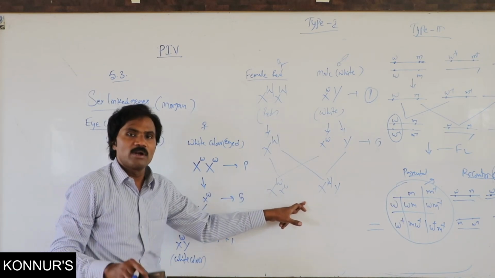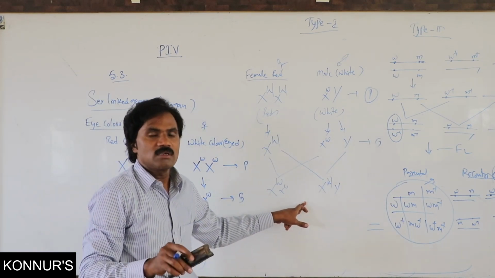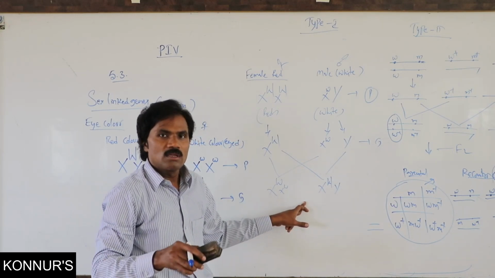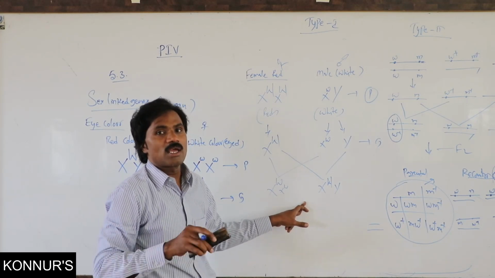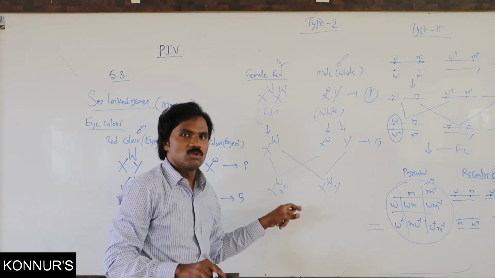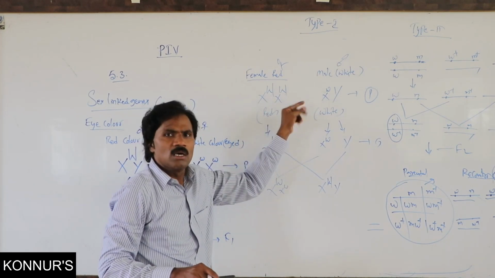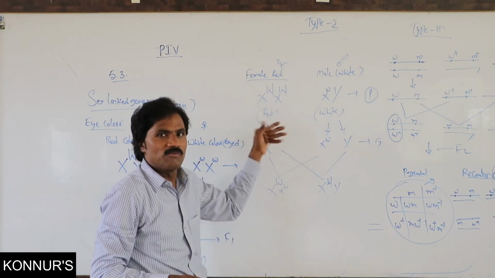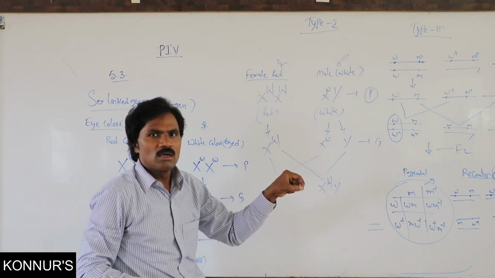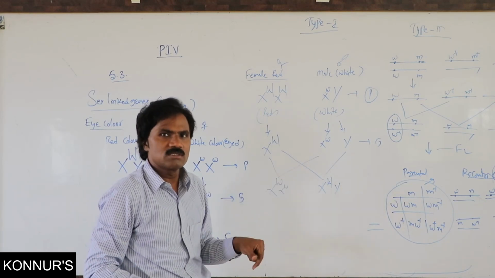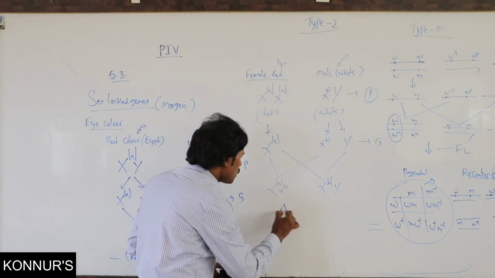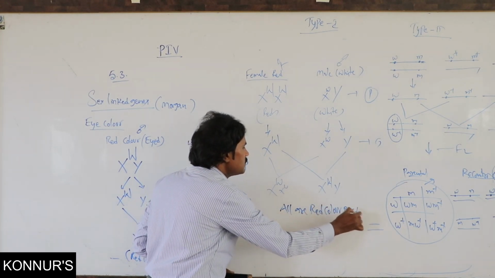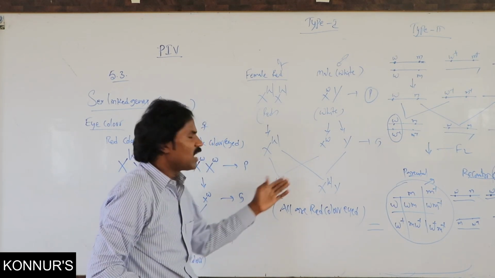That is an important exam point: in which type of crossing in sex-linked inheritance all F1 progeny come in one particular character, whether dominant or recessive. Here in this particular character, we are taking this example; in the exam any other example may come, but if you know the basic concept, you can handle different modifications. Here all are red color eye, that means both male and female.